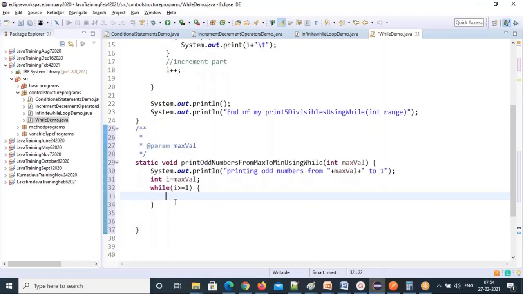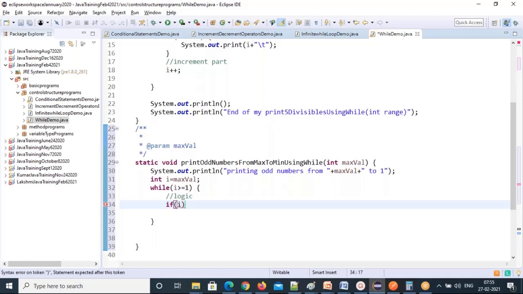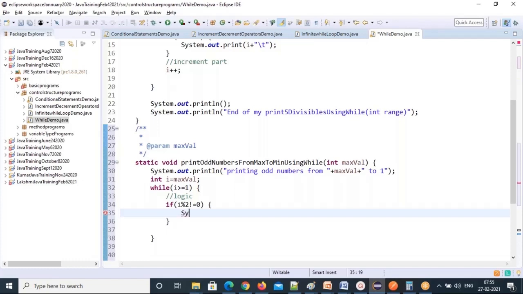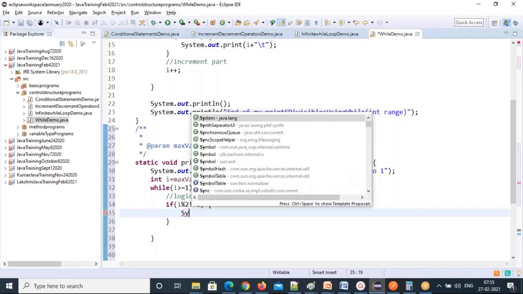So the while body I have written, now we need to write the condition. So the logic I'm writing, the logic is very simple. If i percent 2 is not equal to 0, see that, very simple. If it is equal to 0, that will be an even number. If not equal to 0, that will be an odd number. Very simple, right? And just print this.